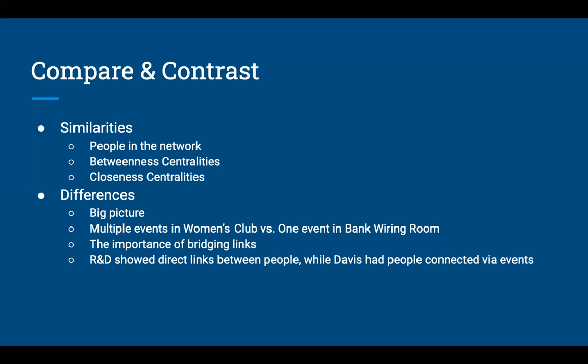We also found differences in the importance of bridging links. In the bank wiring room, there are different types of employees, like inspectors, solderers, and wiremen. So bridging must have been a critical part of completing the project. Also, different employees have different tasks in the bank wiring room. So communication is of great importance in completing the project. For example, Solderer 1 was very important for bridging this gap between the different types of employees. In the women's club, there were not different types of people. Everyone is a woman attending events in the club.